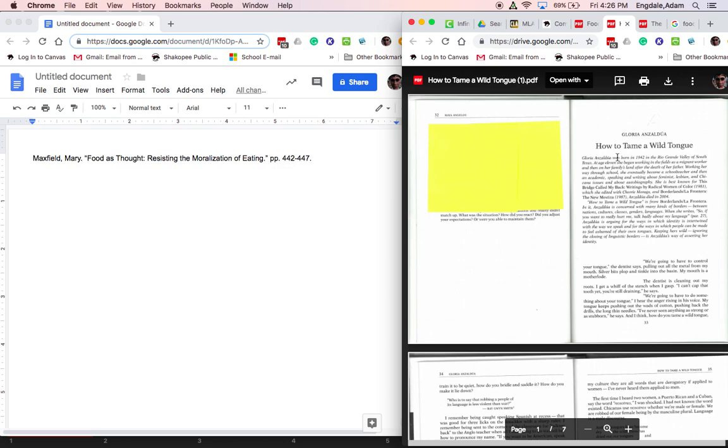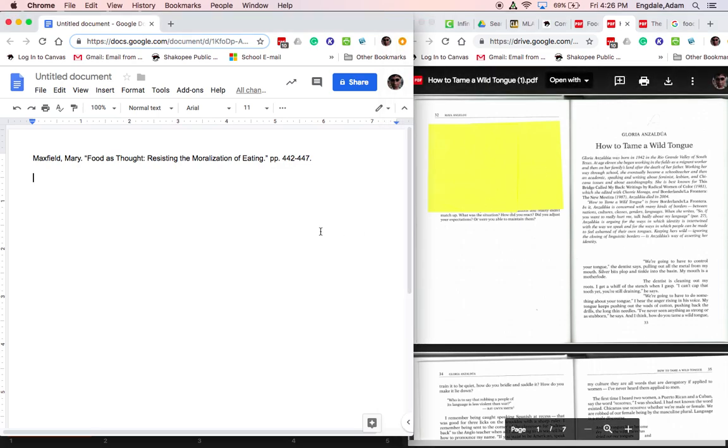this one, the Anzaldúa one, I'm going to cite this one the exact same way. A-N-Z-A-L-D-U-A. I'm not going to worry about the tilde. It's not actually a tilde, it's an accent. But Gloria, period, comes on the inside. How to Tame a Wild Tongue.